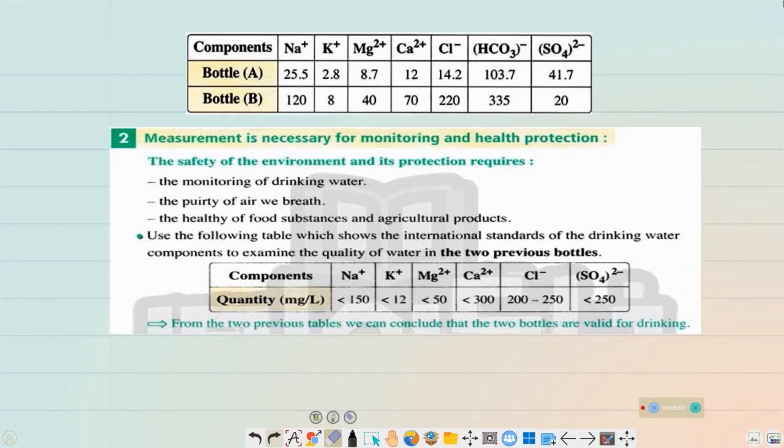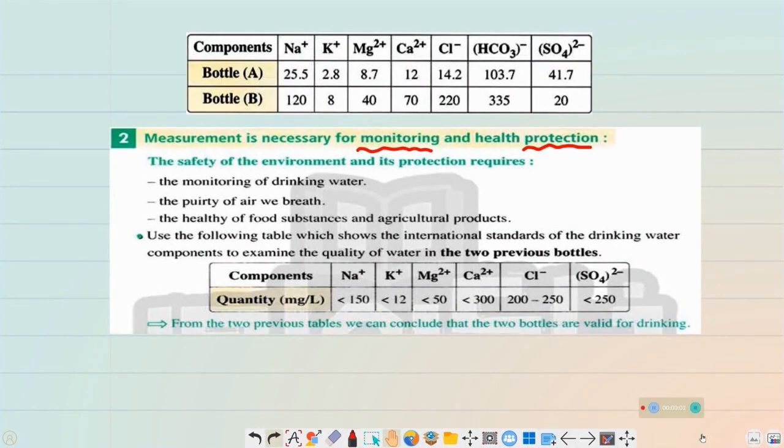In this part, we'll keep on going and speaking about the measurement in chemistry. This is the second importance of studying the measurement. The second importance of the measurement is that it's necessary for monitoring the health and in health protection. Monitoring not just the health, monitoring everything. So measurement is necessary for monitoring the values of many things in our body and in nature, and it helps in protection. Okay.